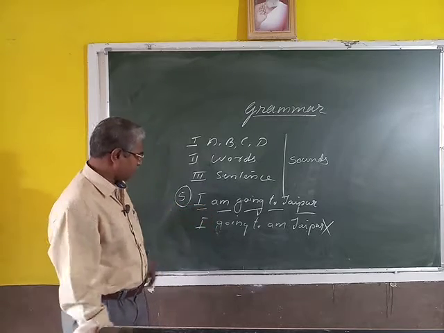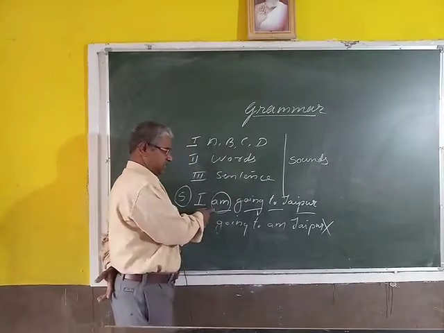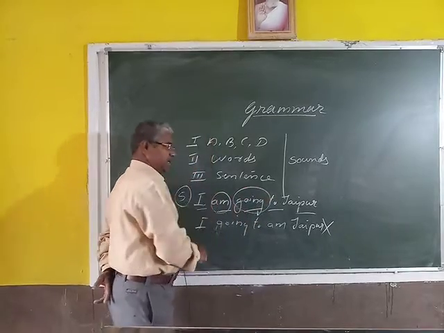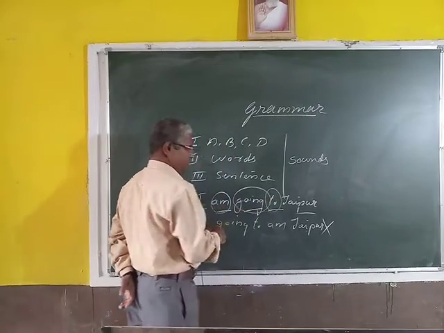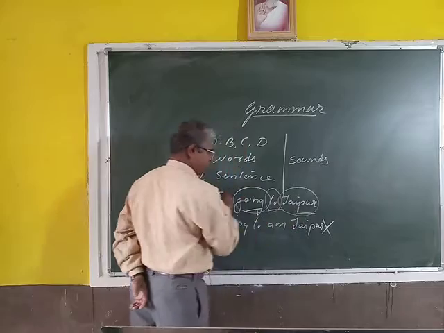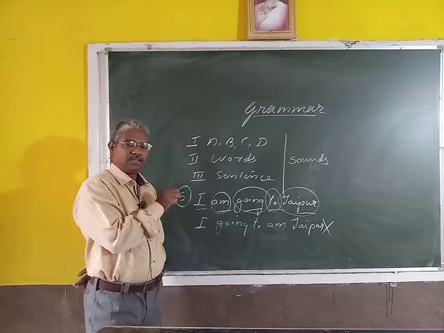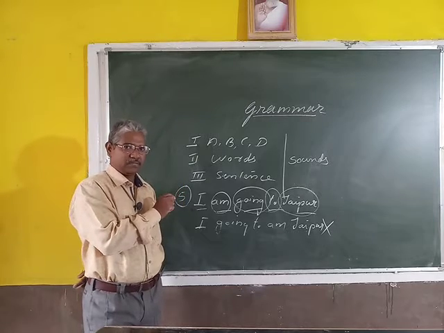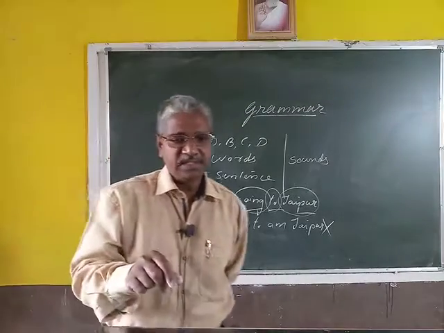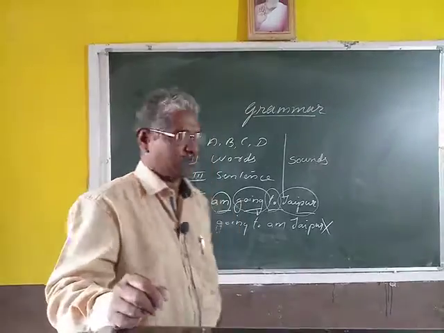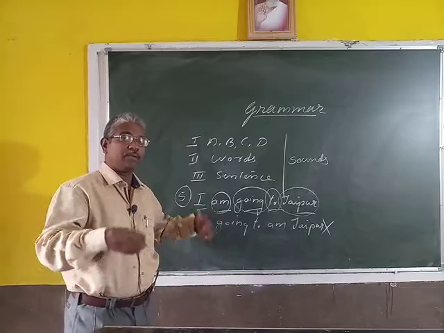So here look, I. After the I, the word am is used. There is a grammar rule behind this use. After am, the ing form of the verb. There is a grammar rule here. Then we used one preposition, to, then one noun. And this sentence has a structure, an arrangement of order. This sentence is written based upon certain grammar rules. So it is a study of words, how they are used, or how they are placed in a sentence.